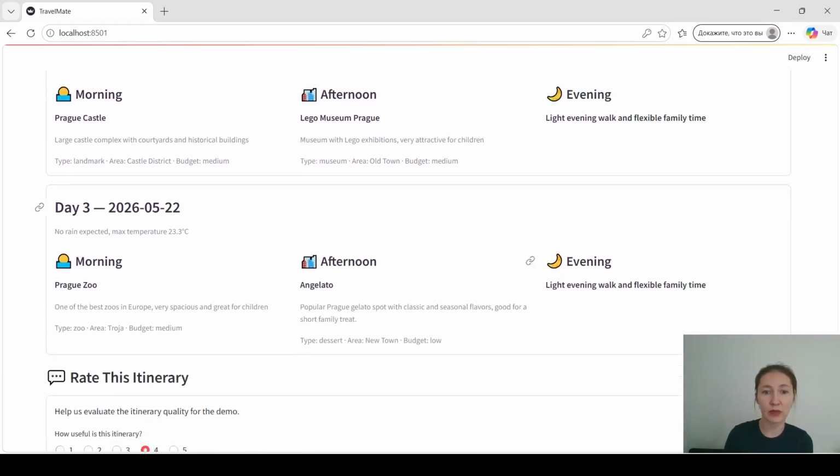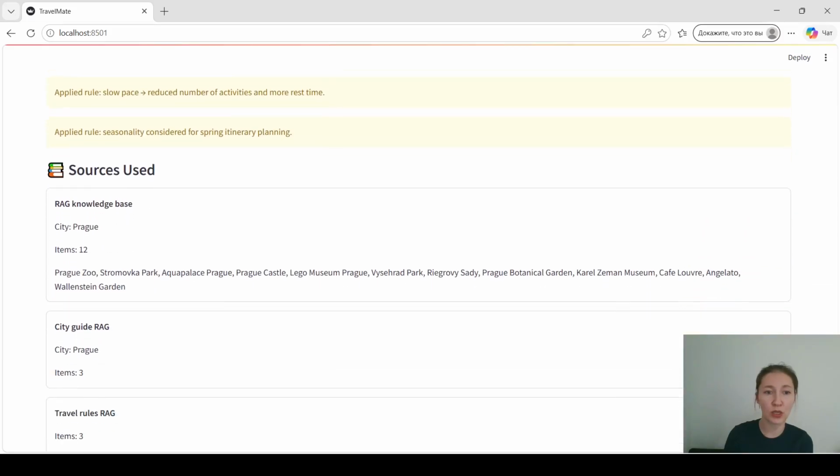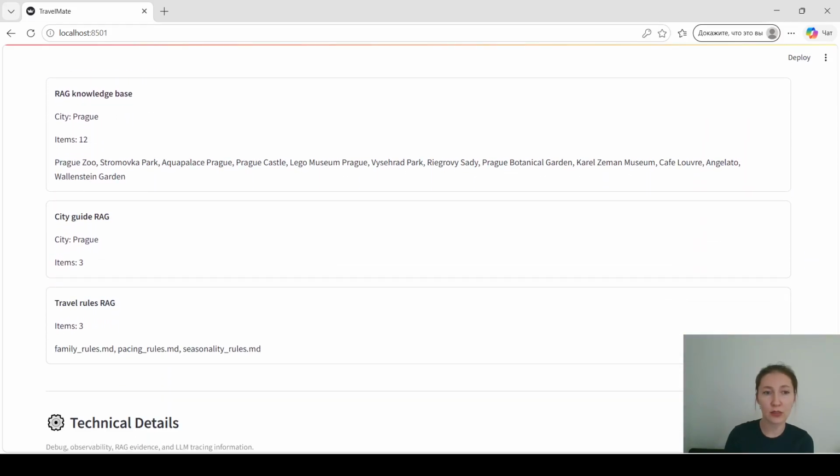The system also provides source attribution for transparency. Here we can see which points of interest and travel rules were retrieved from the RAG knowledge database.